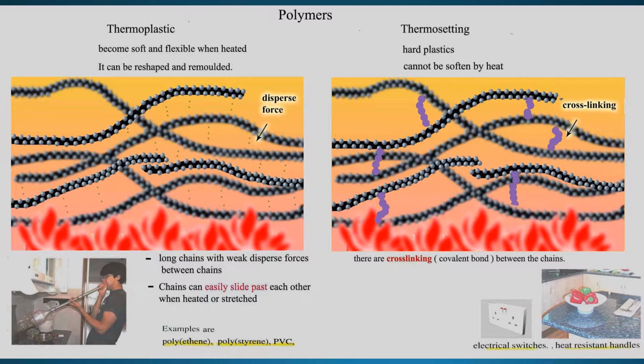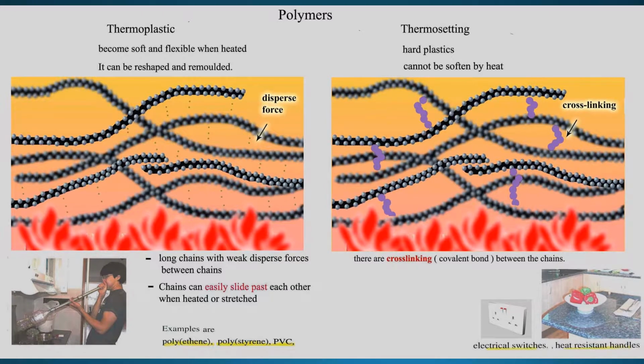In between chain and chain, they have a covalent cross-link with one and the other, which, when you heat, stops them from sliding past each other, so you cannot melt it. Once you overheat it, it will burn and break, but it will not be softened by heating and melt.